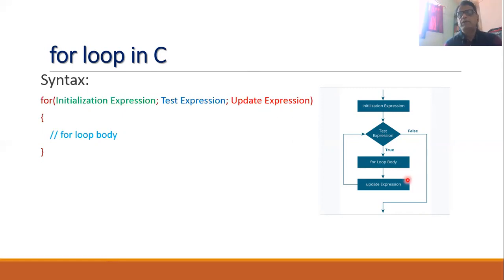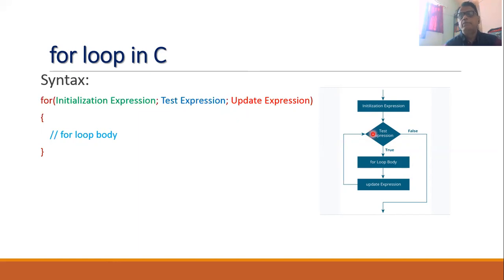Normally, we make some increment or decrement in the control variable which was initialized by the initialization expression, so the value of this control variable can be changed by using the update expression. Then the control of execution again transfers to the test expression, that is, the test expression will be evaluated again.